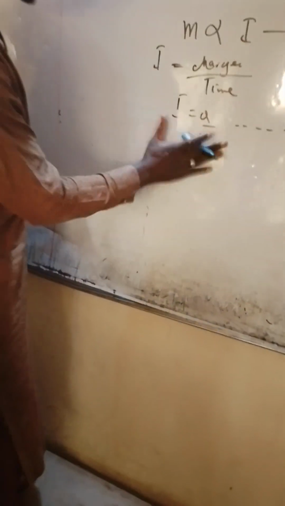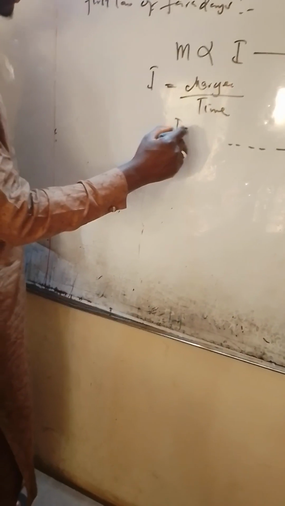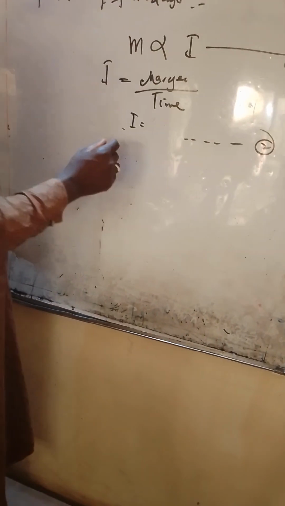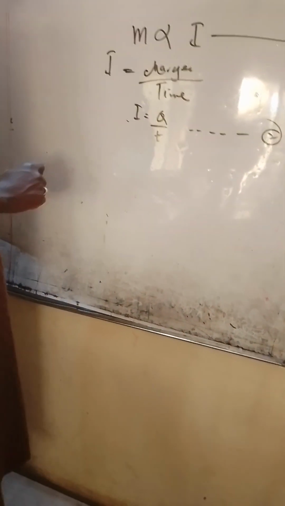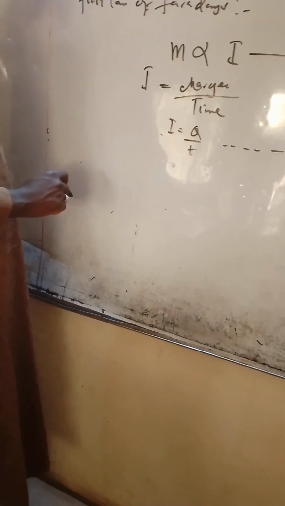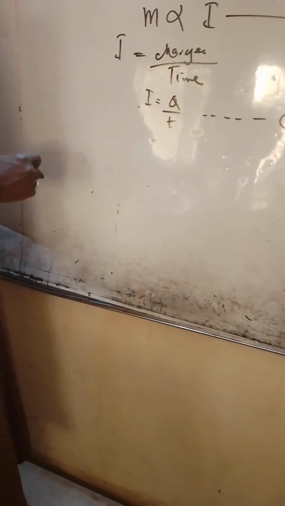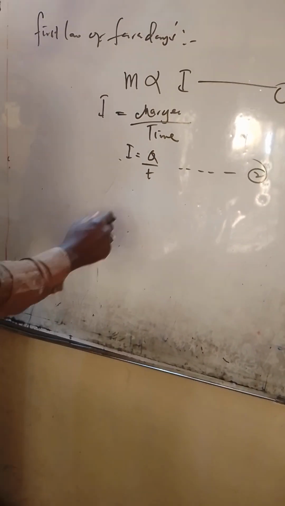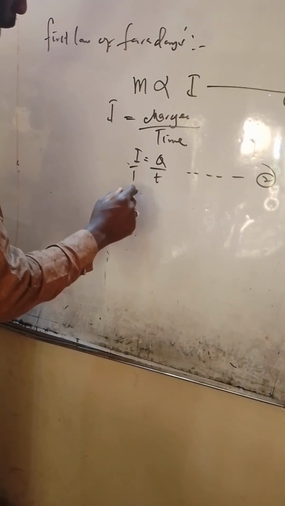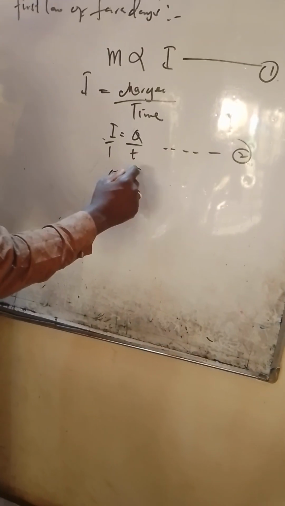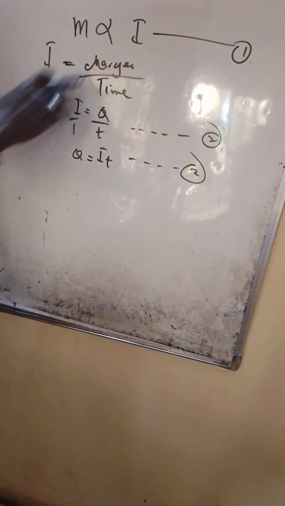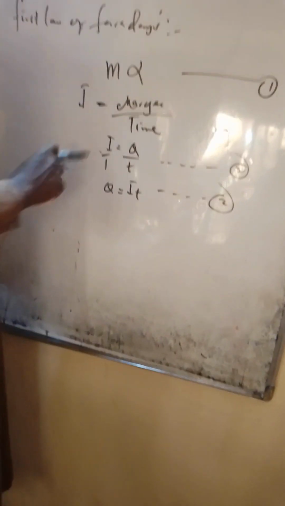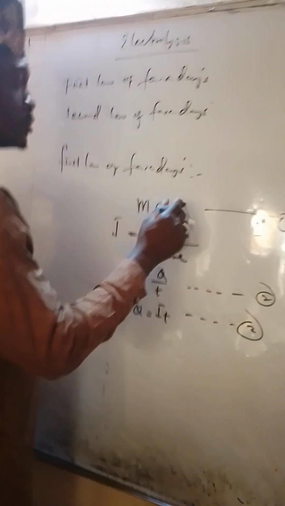Therefore, you cross multiply, and you have Q is equal to IT. We call this equation 3. In a nutshell, we can also say that the mass is directly proportional to the charge.